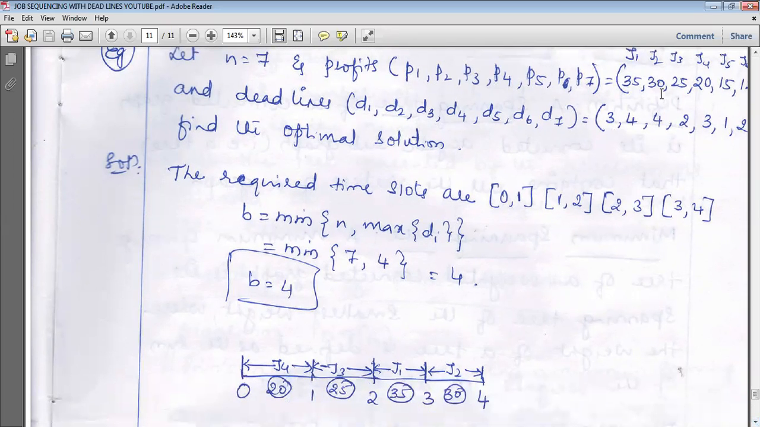Then next job, 30, 30. The time slot is ready to wait for 4 hours. So we'll be allotting the time slot 3 to 4, and the profit is 30 rupees. Then go for the next job, 25.